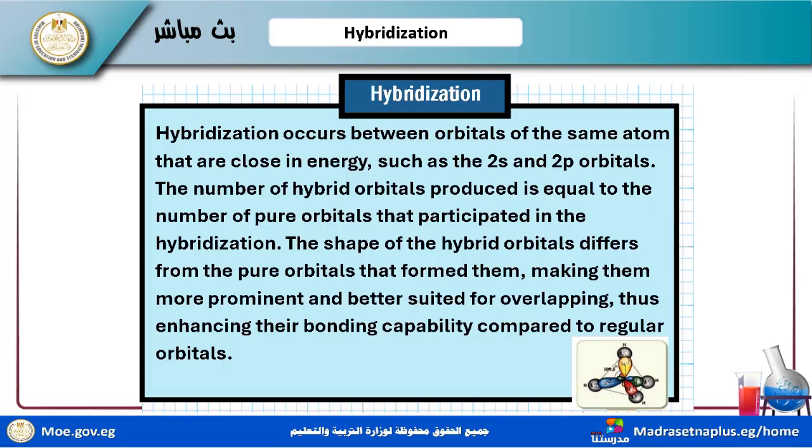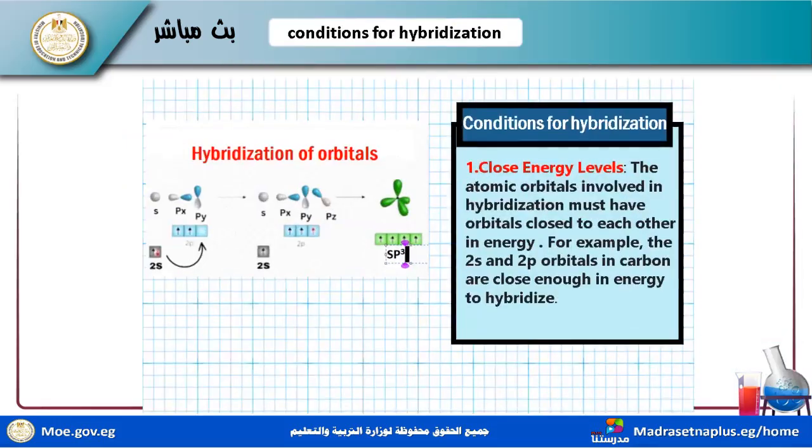We have many interactions or overlapping between the hybrid orbital and the orbitals of the other atoms. This overlapping needs prominence. This makes the overlapping easier and better suited. This overlapping makes covalent bonds, with better capabilities compared to regular orbitals. This is the condition of hybridization.